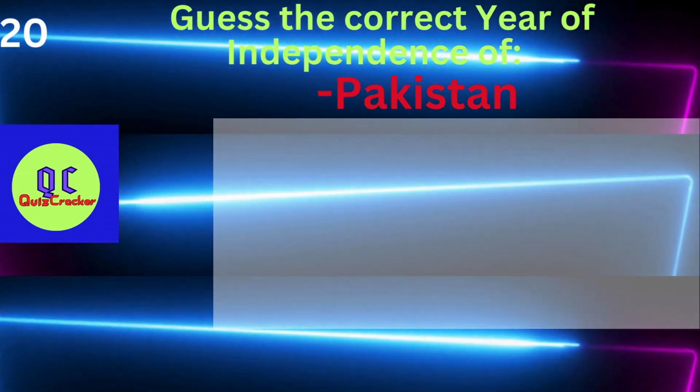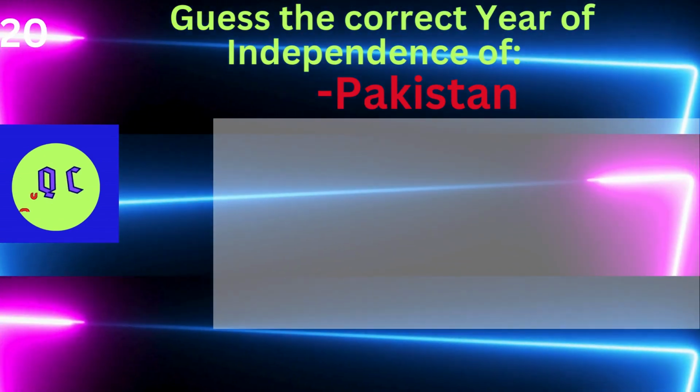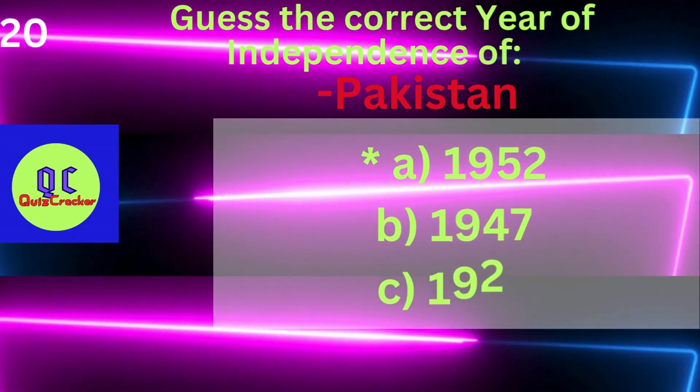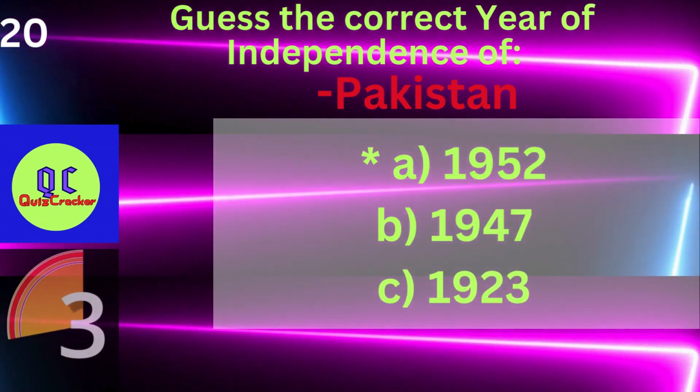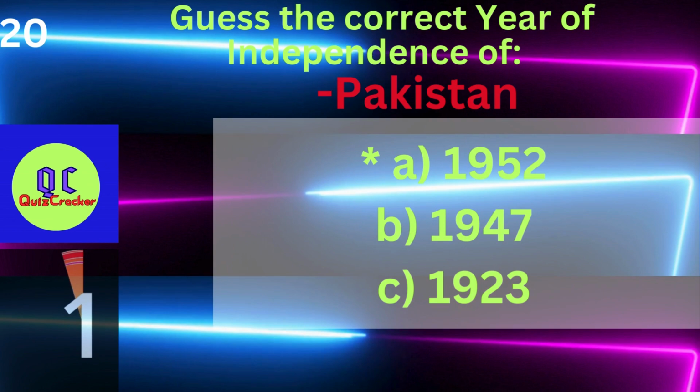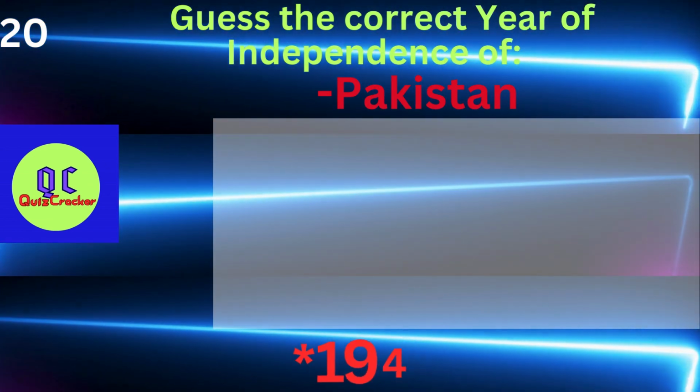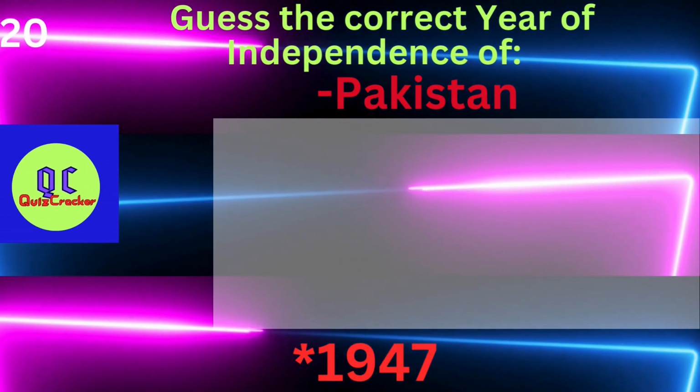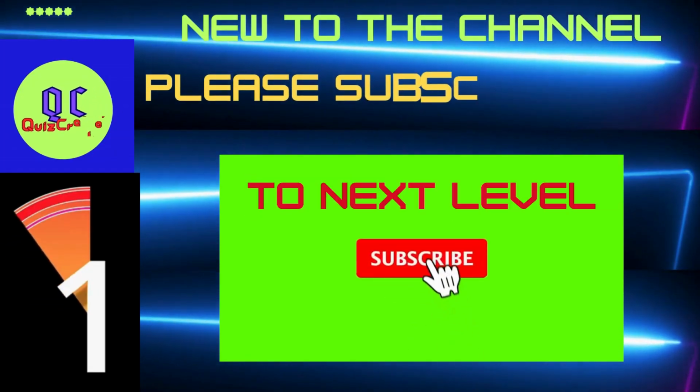Guess the year of independence of Pakistan. A. 1952. B. 1947. C. 1923. It's 1947.